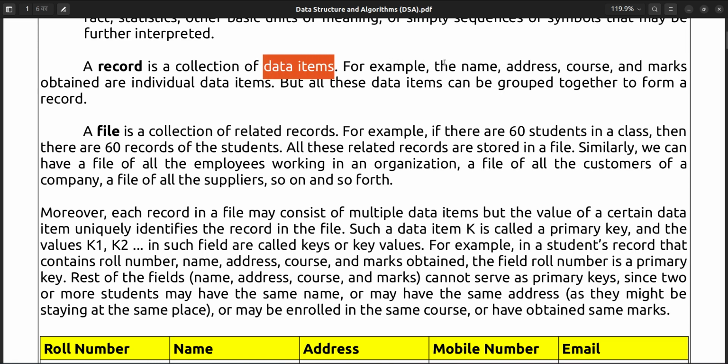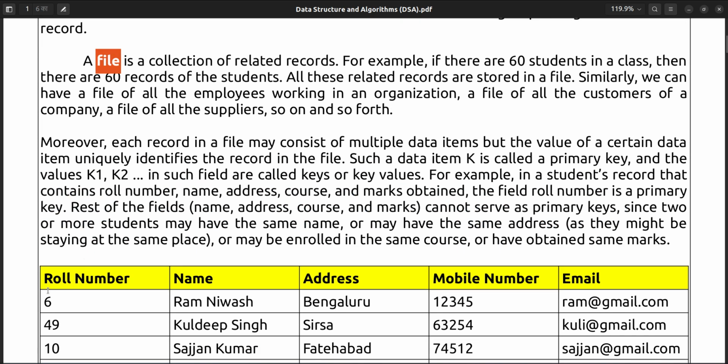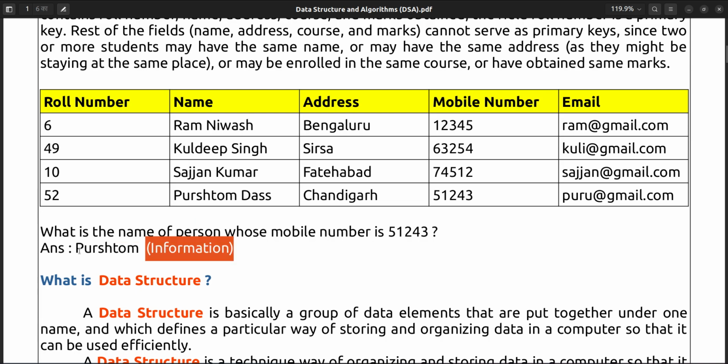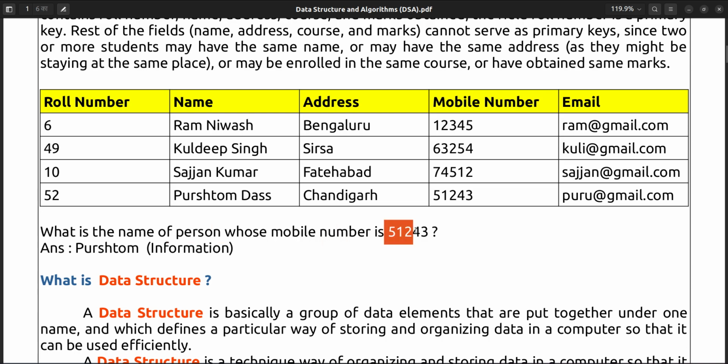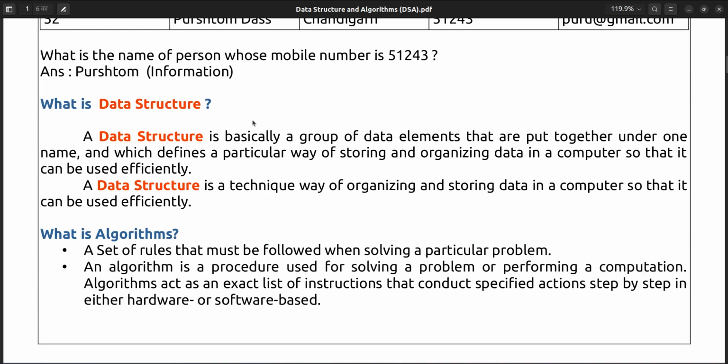A data item is the set of data like name, address, course, marks obtained by the individual. Records will be stored in a file, and each record will have a unique ID, that is called a primary key. From the data we can extract information in this way. What is the name whose mobile number is 51243? Name is Purushottam. Now what is data structure?